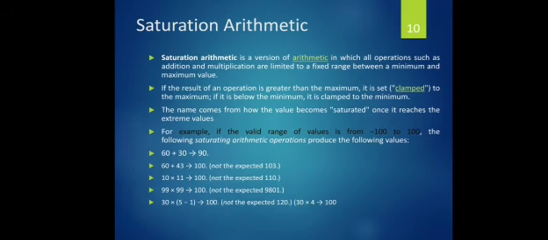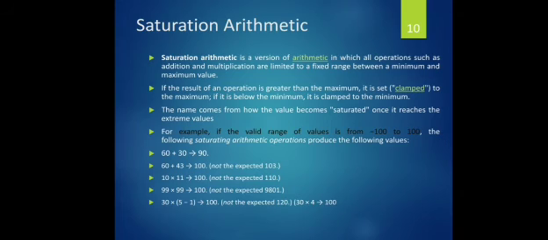If the result of an operation is below the minimum value, it is clamped to the minimum value. The name comes from how the values become saturated. That's why it's called saturation arithmetic. See the example. Take a maximum value of plus 100 and a minimum value of minus 100. In the first example, 60 plus 30 gives 90. 90 is within 100, so no issues.